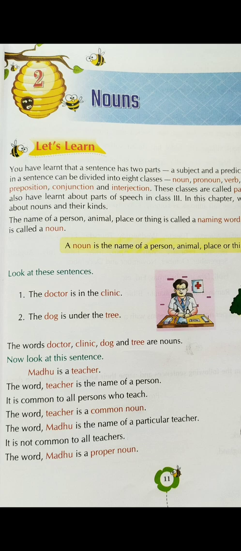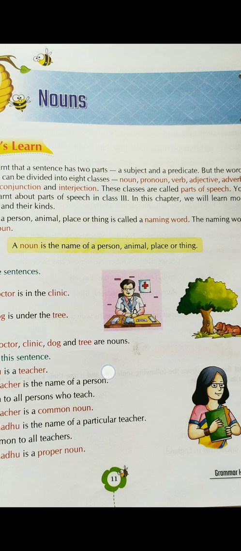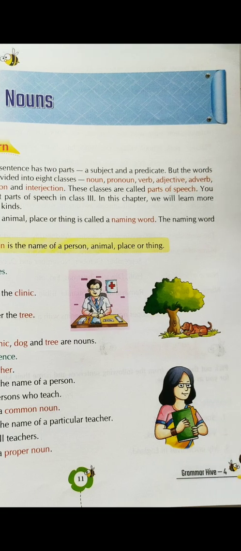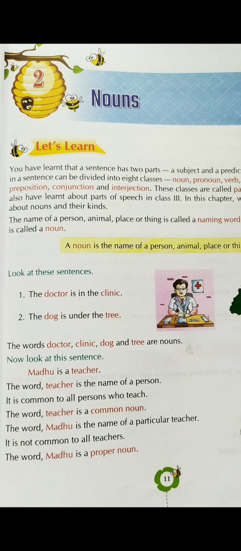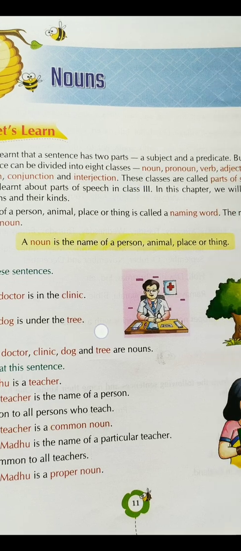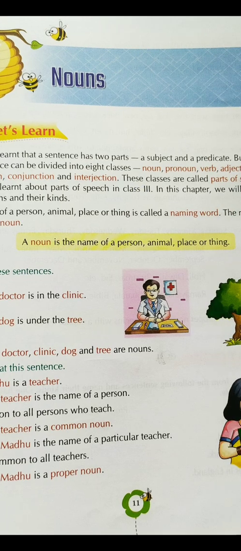So over here, you need to keep in mind that the name of a person, animal, place, or thing is called a naming word. The naming word is called a noun. So what is a noun? A noun is a naming word. So over here you can see a noun is the name of a person, animal, place, or thing.